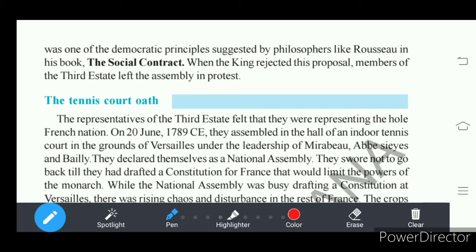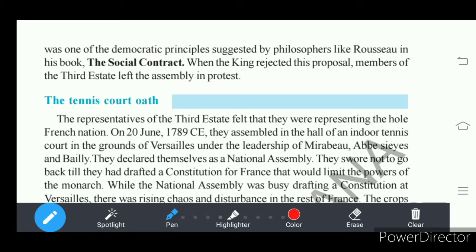Understand? So what is the demand of the people of the third estate? That each individual should be given one vote. Understand? And the king was not ready for this new democratic principle. So the king rejected this new proposal, because in this new proposal the king would not get success. Understand? So what happened here? The king rejected the proposal.